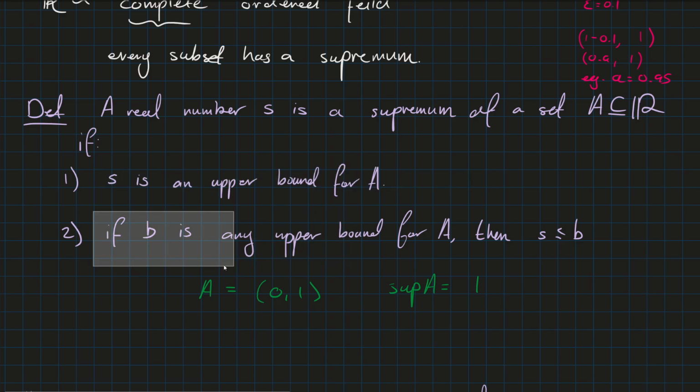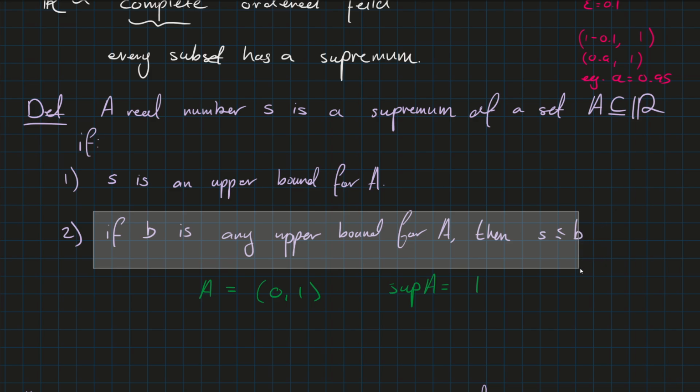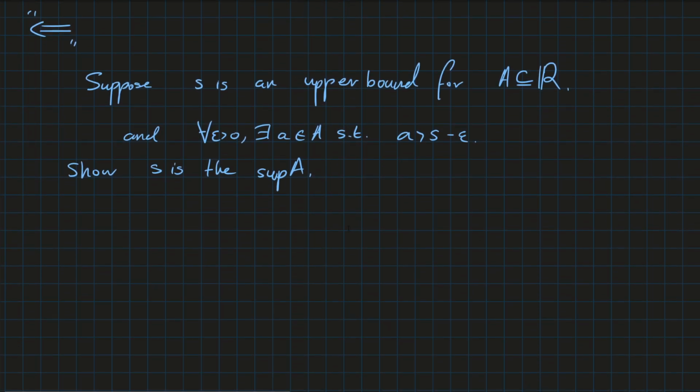But the second thing we have to check, if B is any upper bound for A, then S is less than or equal to B. Okay?